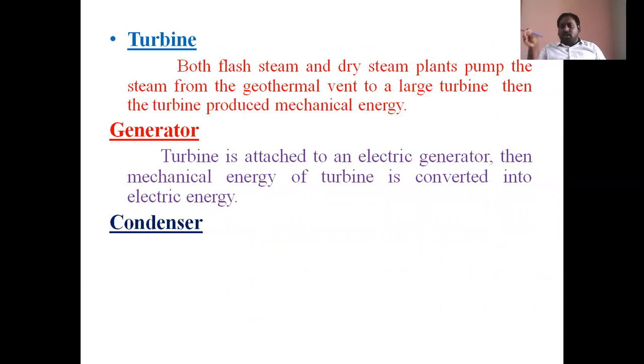By using the condenser, we can condense that exhausted steam, meaning the temperature is reduced and the steam is converted into water at constant temperature. Then, by using cooling towers, as already shown in the block diagram, we cool that water and send it back to the well. Again the same process continues to extract heat from the underground earth. So that is the function of the condenser.